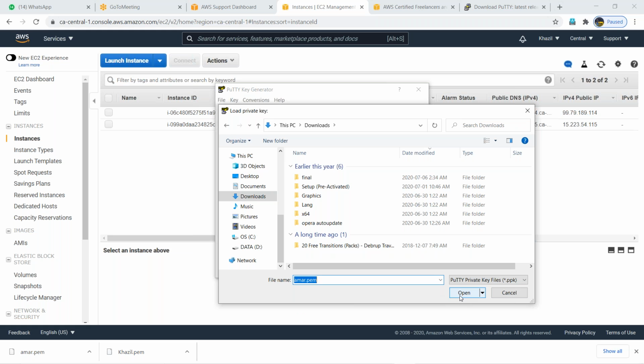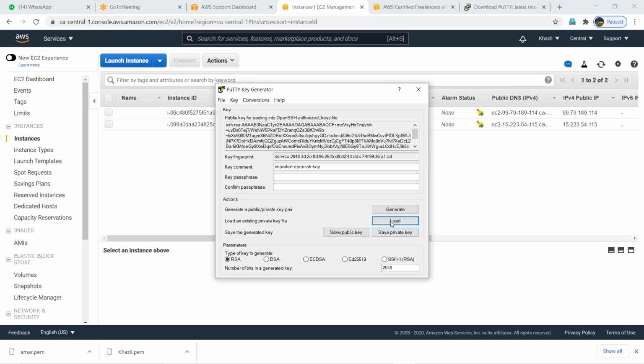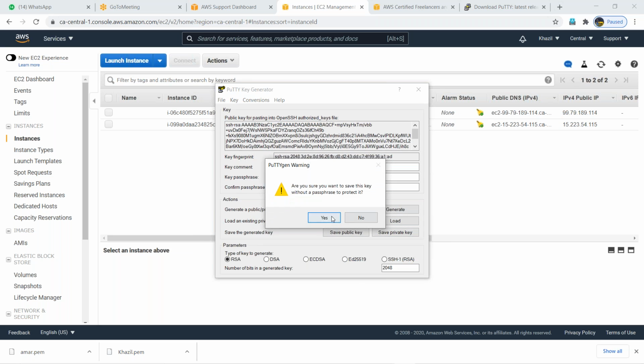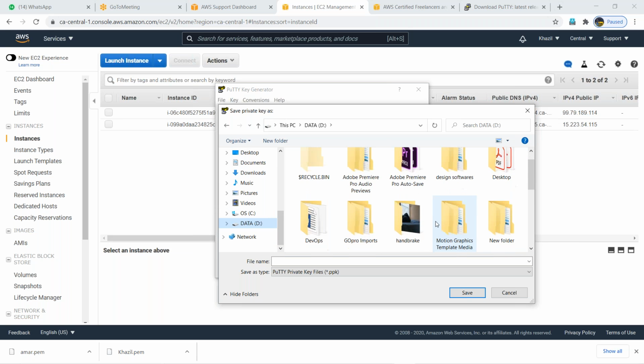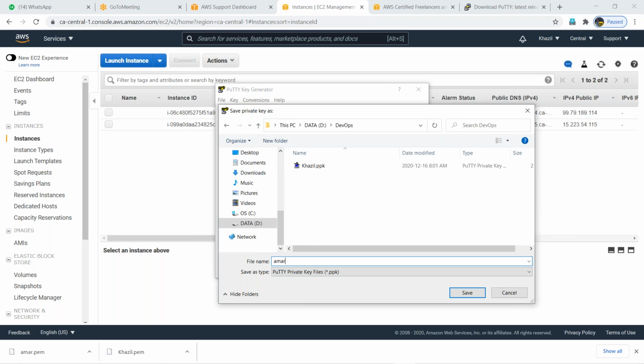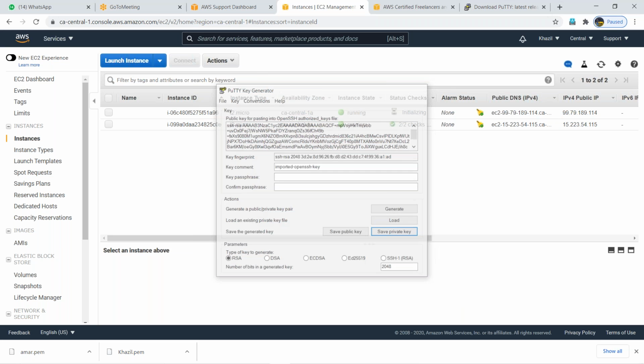Select open. Okay. Save private key. Yes. So then save it anywhere, your wish, wherever you're comfortable. But you should remember, because without that key, you cannot log into this server. Yeah, now close that. Now you are ready to log in.